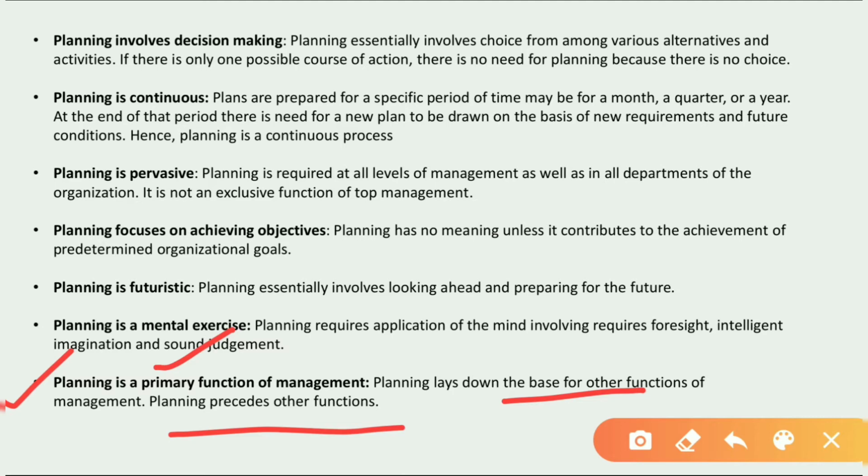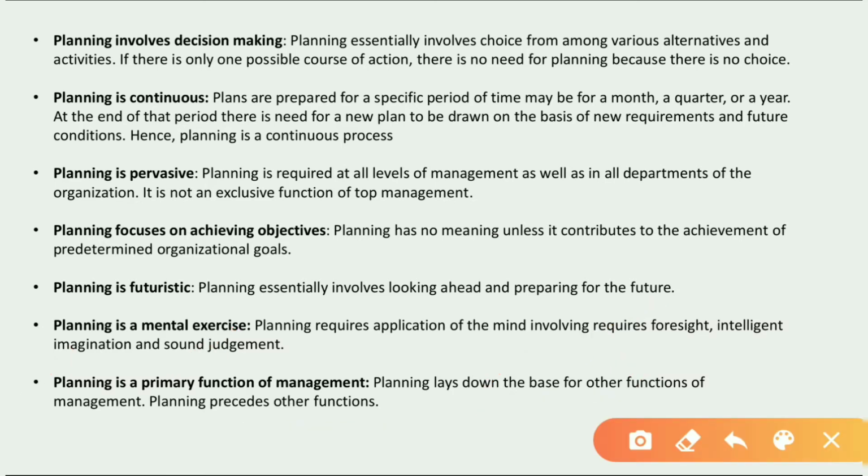So planning is the base for all other functions, meaning the first function which a manager has to do is planning. Without planning the manager cannot move to the other functions. That is why it is called the primary function, because it is the first function, and it is known as the base of all functions, because without it no other function can be carried out. Planning precedes other functions, meaning all other functions come after the planning function. Understood?